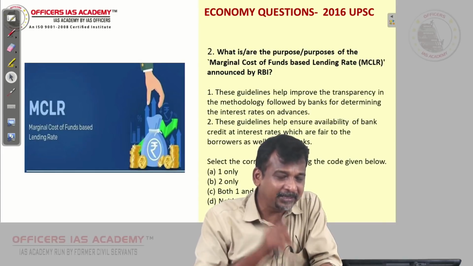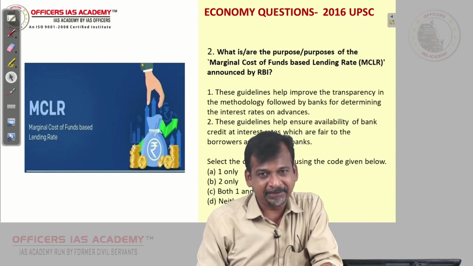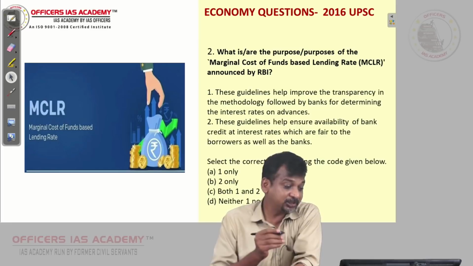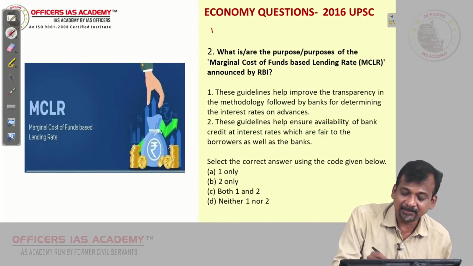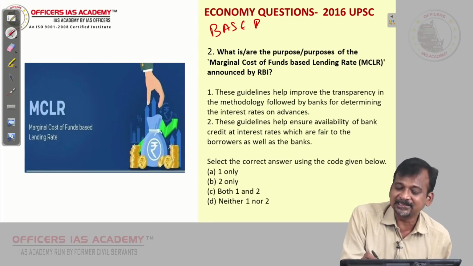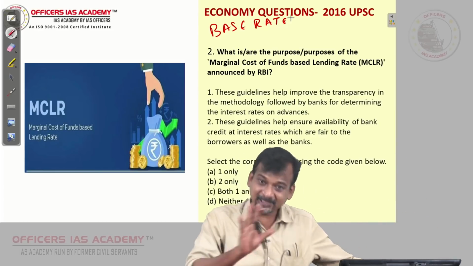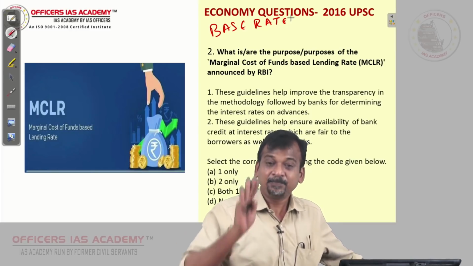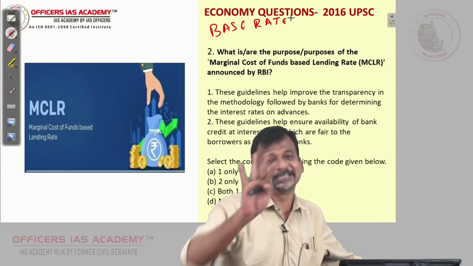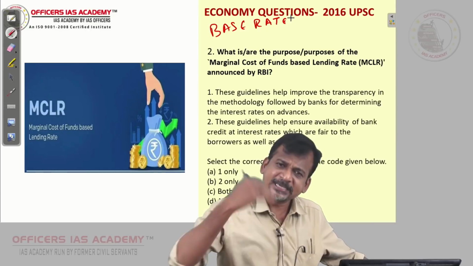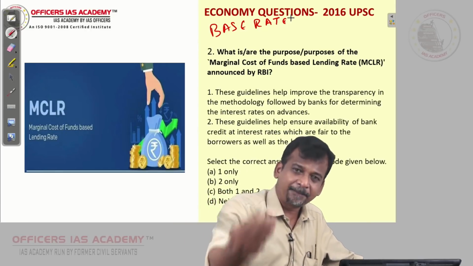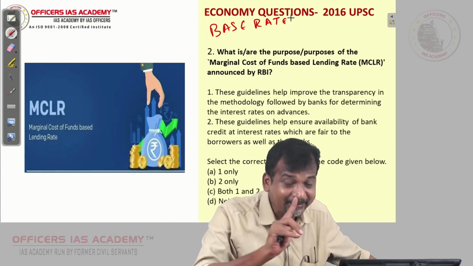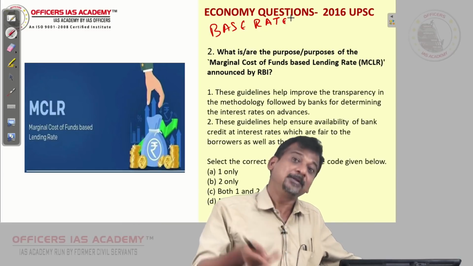So what RBI thought is, one Deepak Mohanty committee was appointed to bring transparency in the system. This committee recommended a concept called base rate. What is this base rate? All scheduled commercial banks have to declare their base rate, below which they cannot lend to any customer. SBI can declare its own base rate, Punjab National Bank can declare its own base rate, ICICI can declare its own base rate. Base rate is not decided by RBI. Who decides that? The bank only.